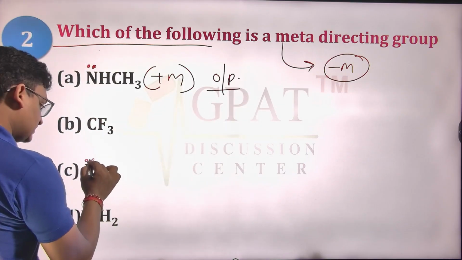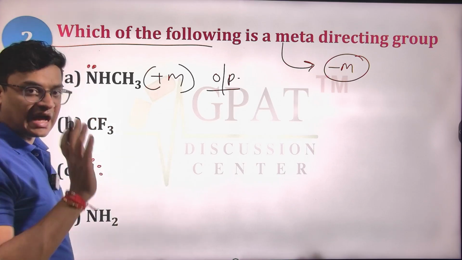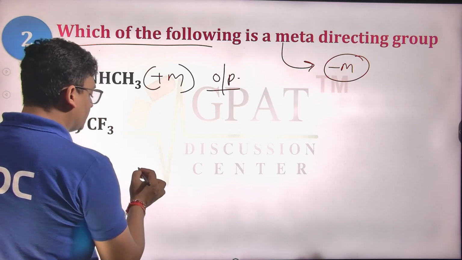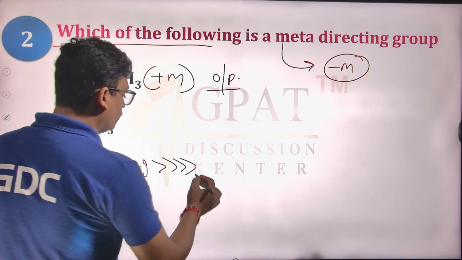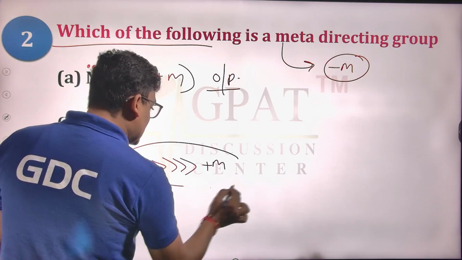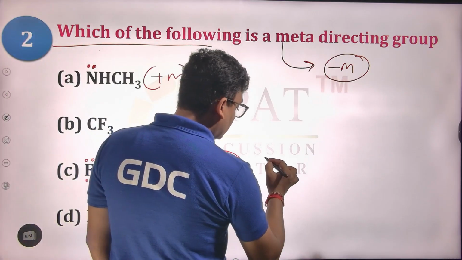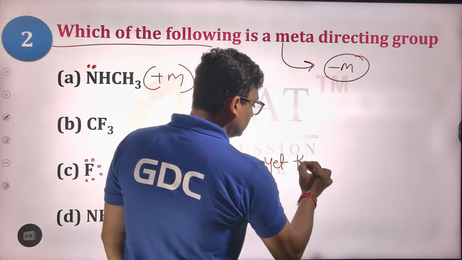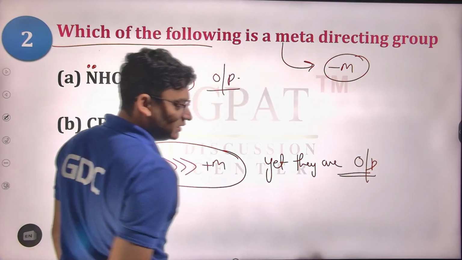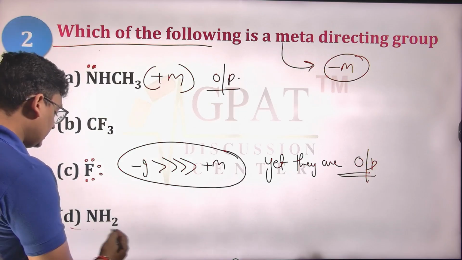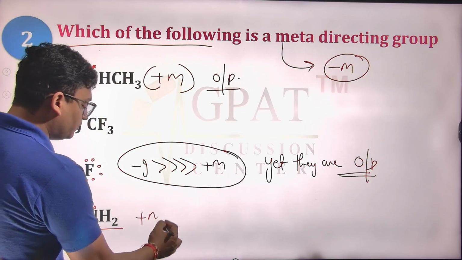This fluorine, yes, the fluorine is a deactivating group, it is a halogen, and the halogens have an exceptional property: their minus I is more dominating over their plus M. So yes, they are actually having net electron deficiency inside the benzene ring, but yet they are ortho-para directing. NH2, again with the lone pair, has plus M nature.